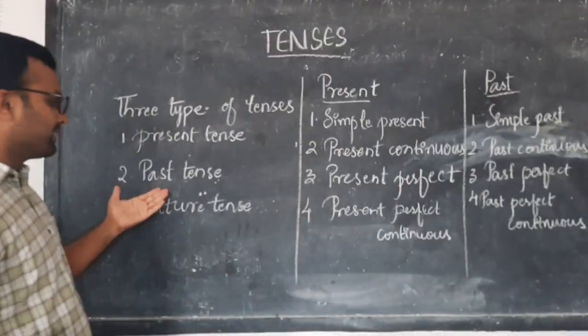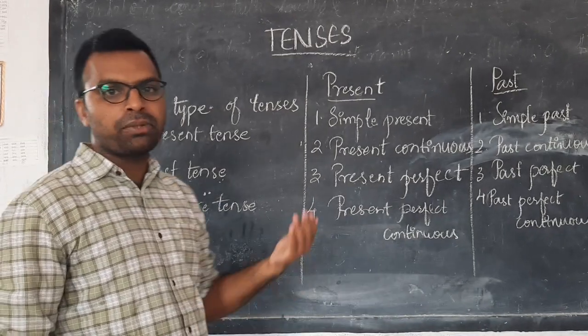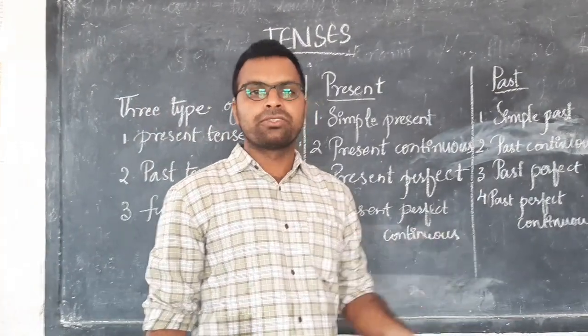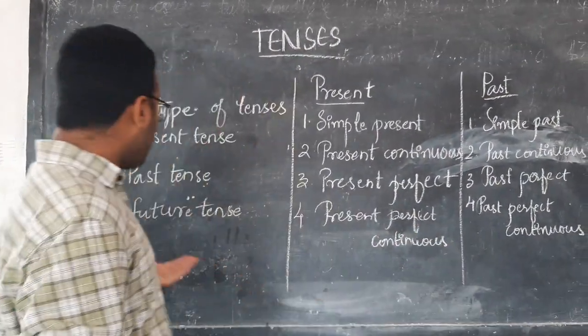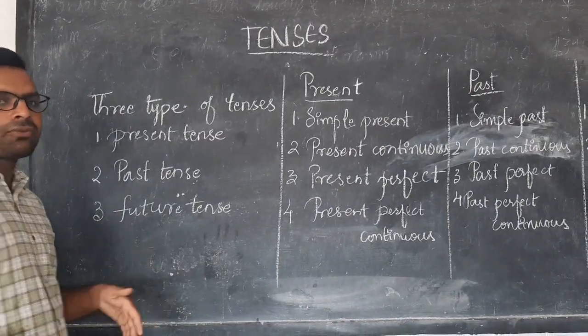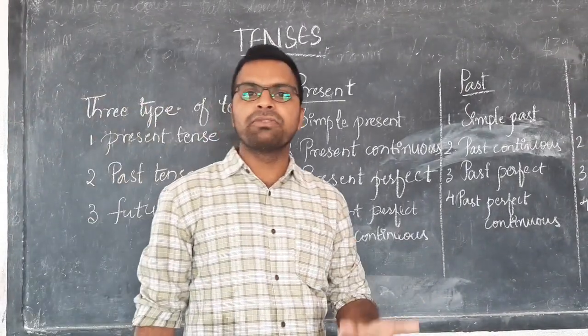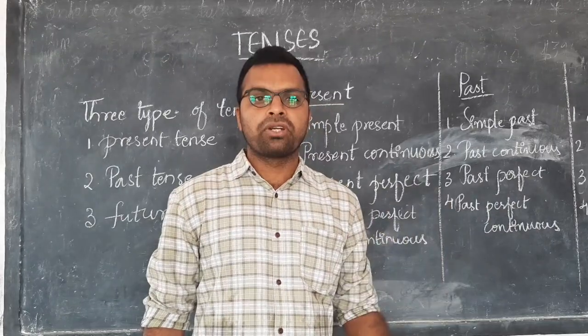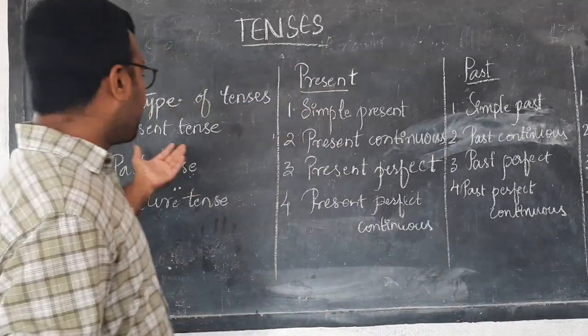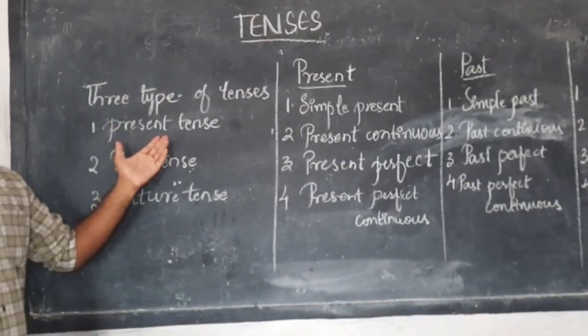And what is past tense? Past tense means the action which completed already previously is known as the past tense. And what is future tense? The future tense, the action which will occur in the future, is known as a future tense. Each tense is classified into four forms.